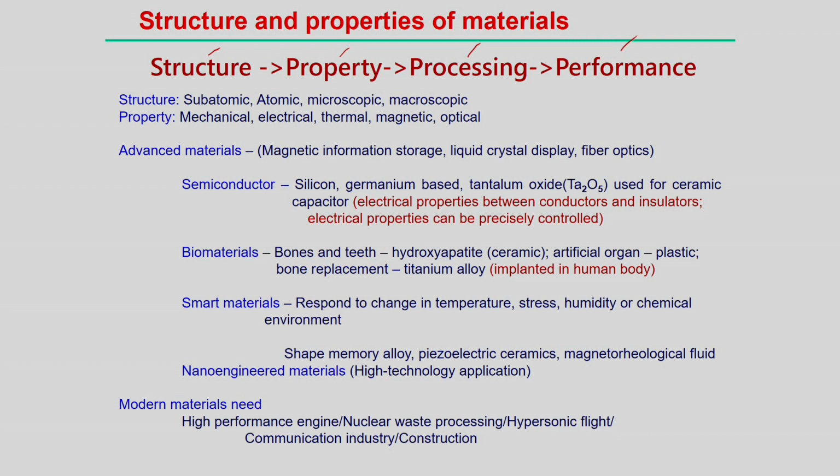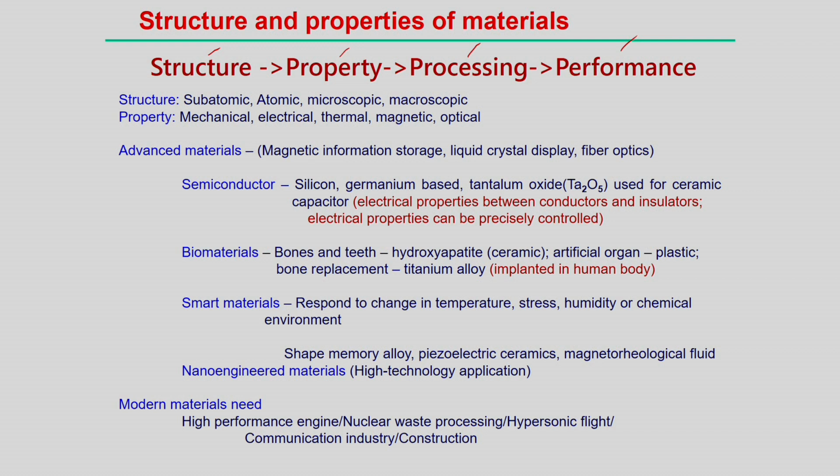If you want to understand the performance of a particular engineering component, then we need to know the relation to the structure and the property. So, we can start with the structure, what is the specific structure of a particular material, and then the property depends on the structure of the material. Once we know the particular property, we need to think about what manufacturing processing technologies we can apply for this particular type of material.